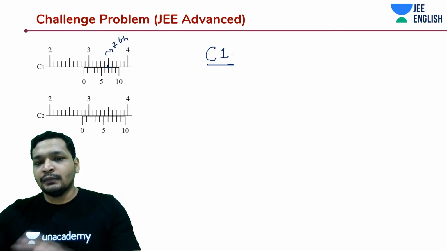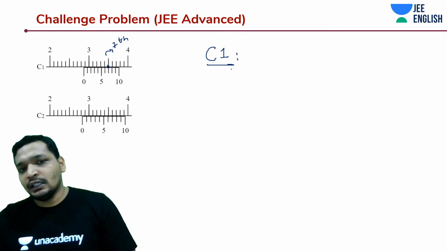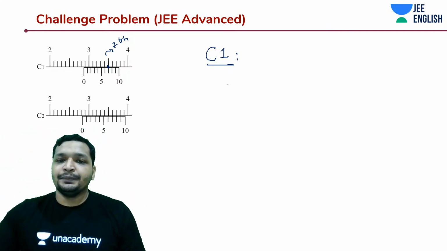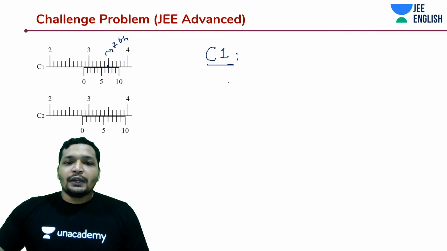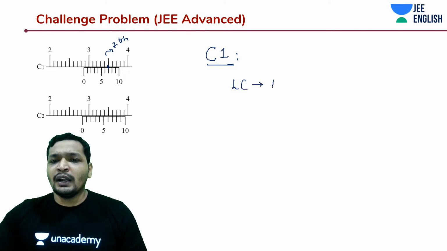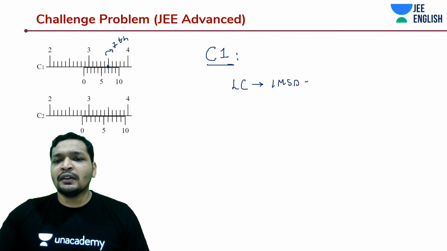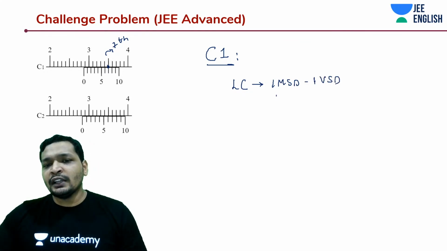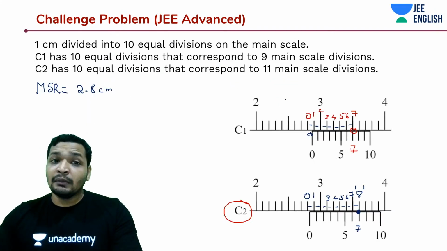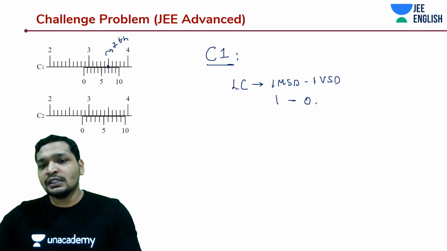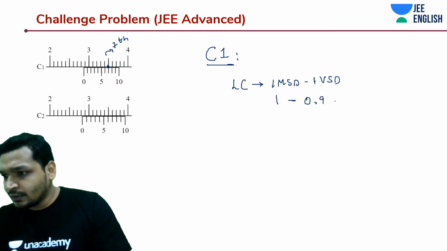Okay, but in the exam, the picture would have this clarity. Make sure you are able to identify the division that is coinciding. In case of C1, you can do it in the typical way. What is the value of least count? That is 1 main scale division minus 1 Vernier scale division. 1 main scale division value is 1 centimeter in both cases. 1 Vernier scale division is 0.9 centimeter.